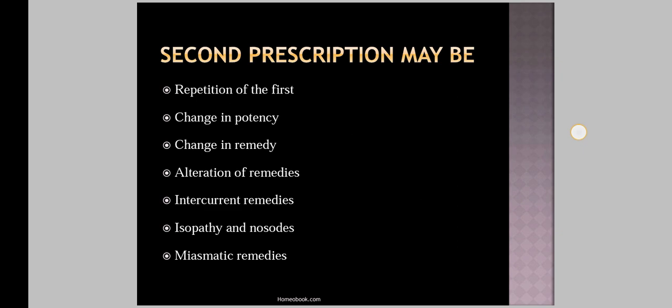Then, what are the indications for repetition of remedy in acute case and in chronic case? Then you have to explain the next question: what is meant by cognate remedies, and what is the difference between cognate remedy and complementary remedy? And lastly, the points in the philosophical background of second prescription. So these are the different questions for you to answer in the next lecture regarding the second prescription. I hope all of you understand.